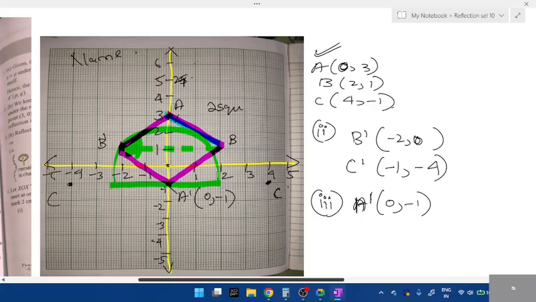Answer is wrong. Yeah, that is what I've written: minus 2 comma 1. This answer, right? Okay. That is after reflection. In origin, it was reflected, right?